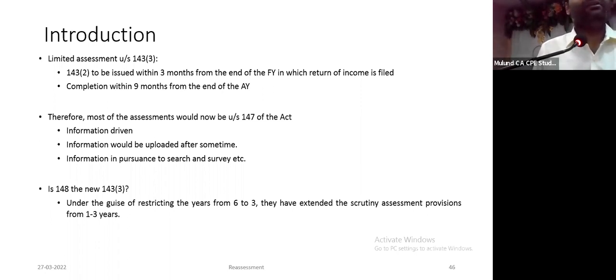So therefore, frankly speaking, they have information saying there are cash deposits, but he has filed a return of income, and the return of income is not commensurate or proportionate to the cash deposits or bank credits. I have come across a new reason: there are credits in your bank account, but you have shown only this much income. Therefore, I have reason to believe income has escaped assessment.